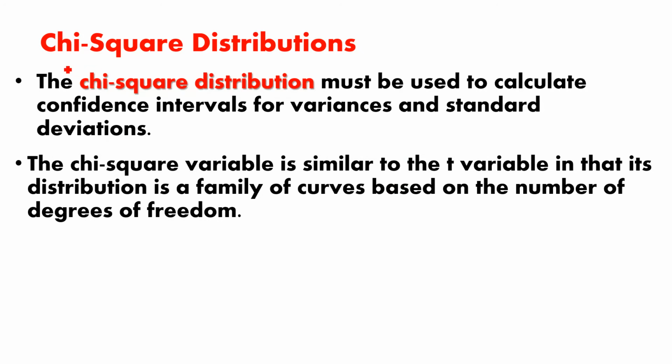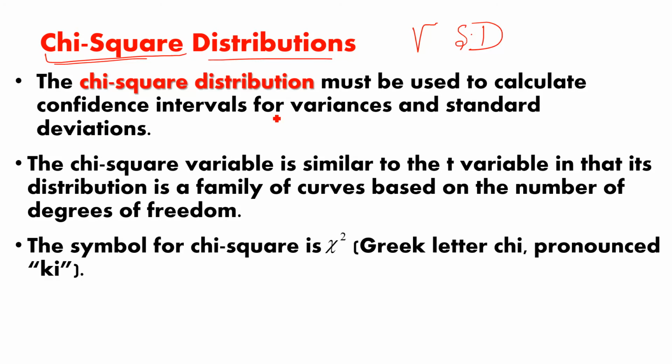So we use chi-square distributions. When we find the confidence interval of variances and standard deviations, we use chi-square distributions. Chi-square must be used to calculate confidence intervals for the variances and standard deviations. The chi-square variable is similar to the t variable.